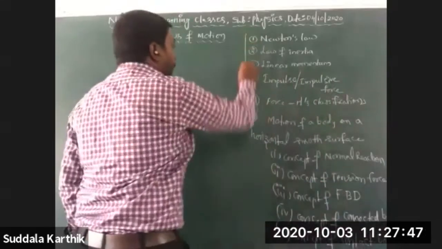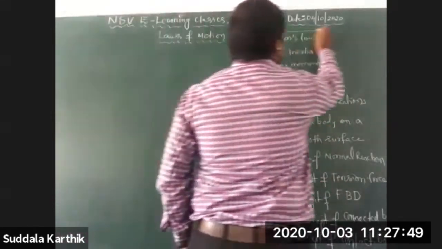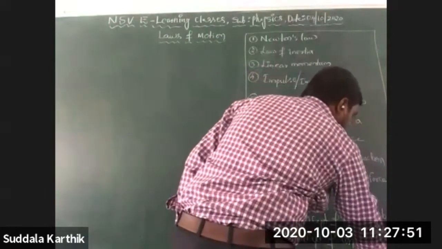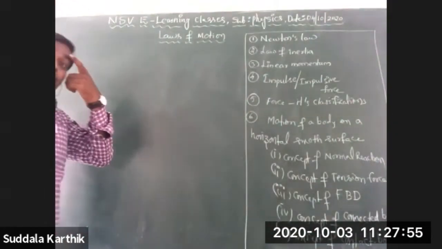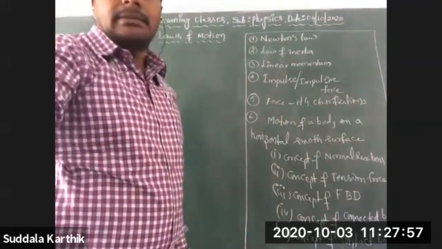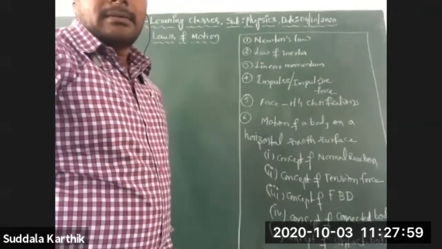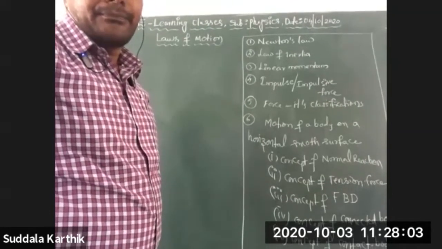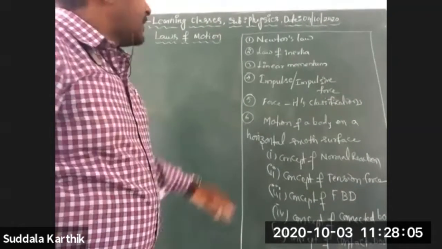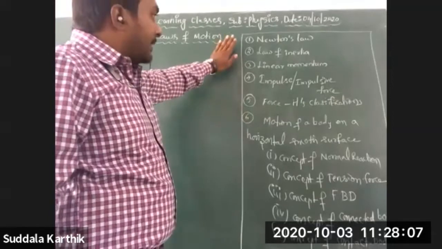How many concepts have we covered up to now?